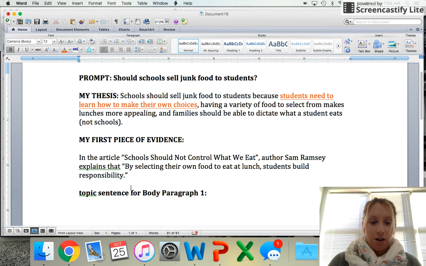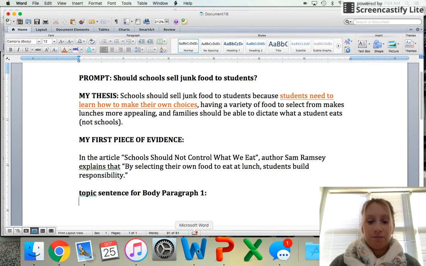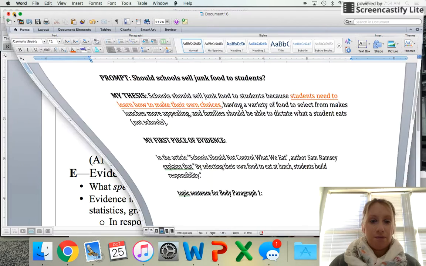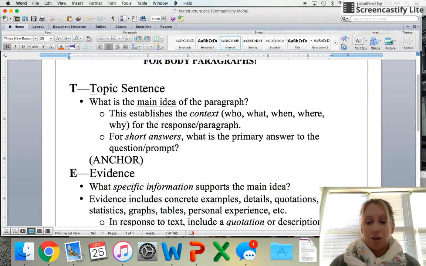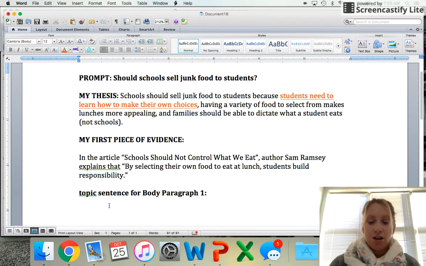If we look at our text structure, you can see that it establishes the context of the response and it gives the main idea. So going back to our text structure, my topic sentence has to have prompt language. The question is, should schools sell junk food to students? So I need to make sure that my topic sentence has some of that language in it.